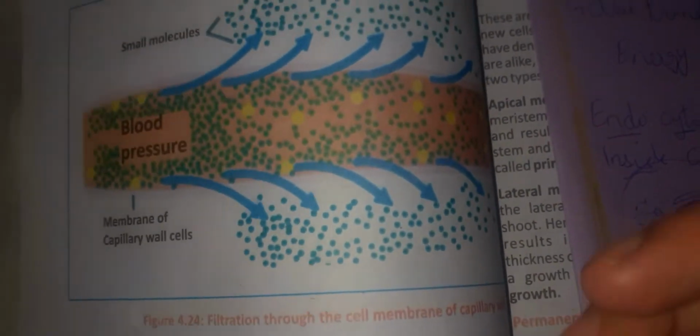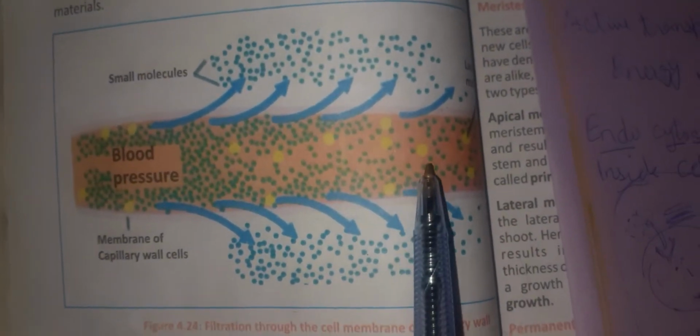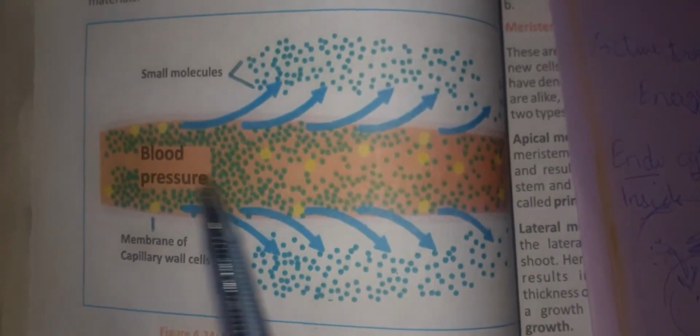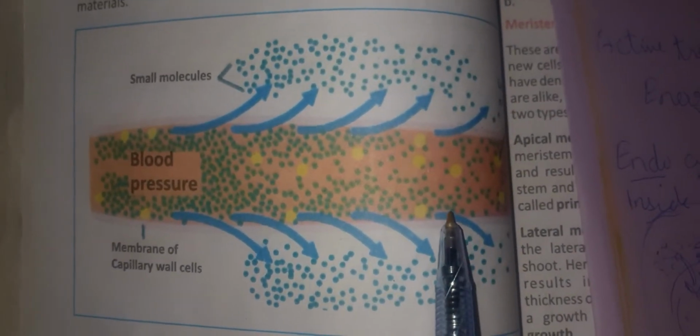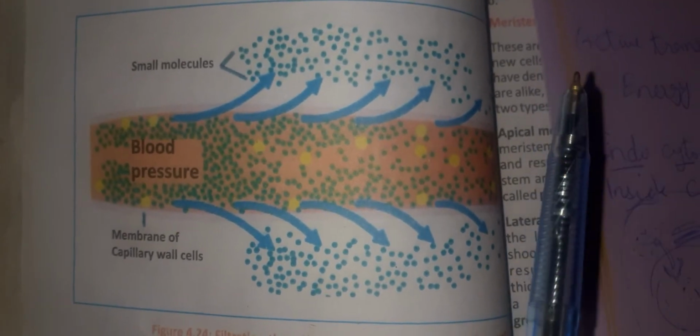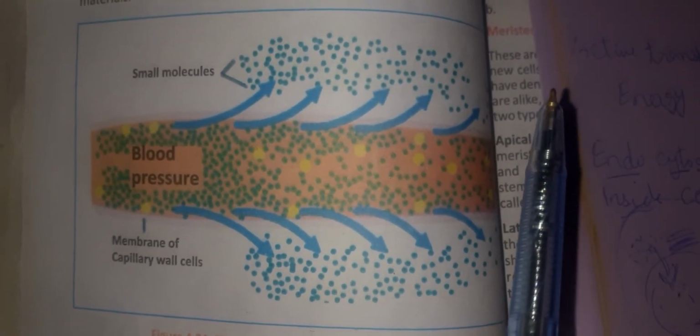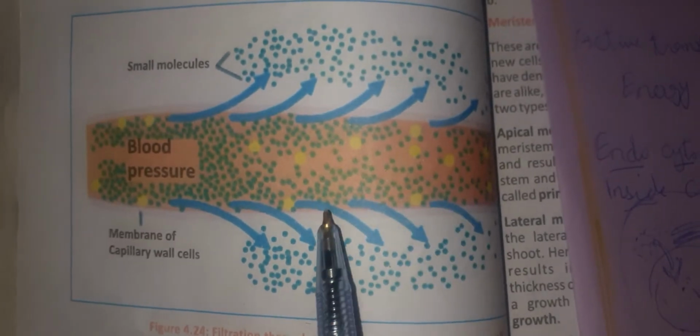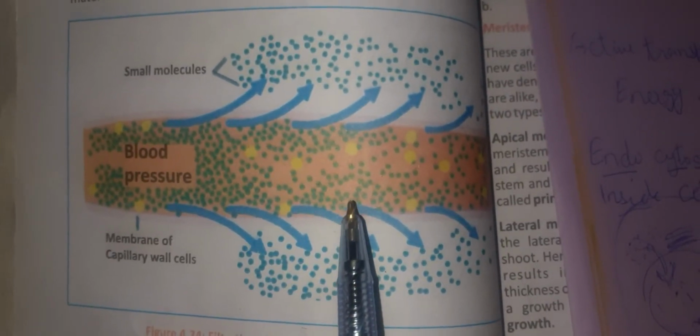If you look over here in your book, there is a structure given, filtration through the cell membrane of the capillary wall. Capillary walls are usually quite narrow. We have three types of blood vessels: veins, arteries and capillaries. Capillaries are the thinnest vessels.